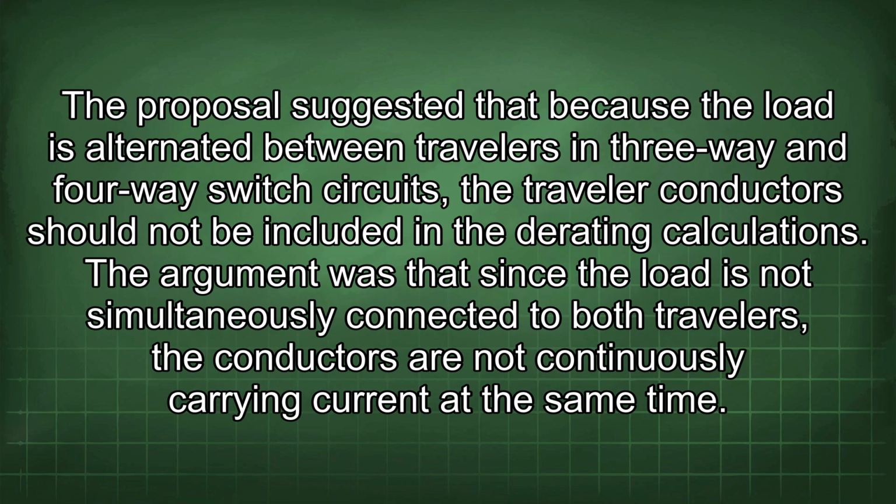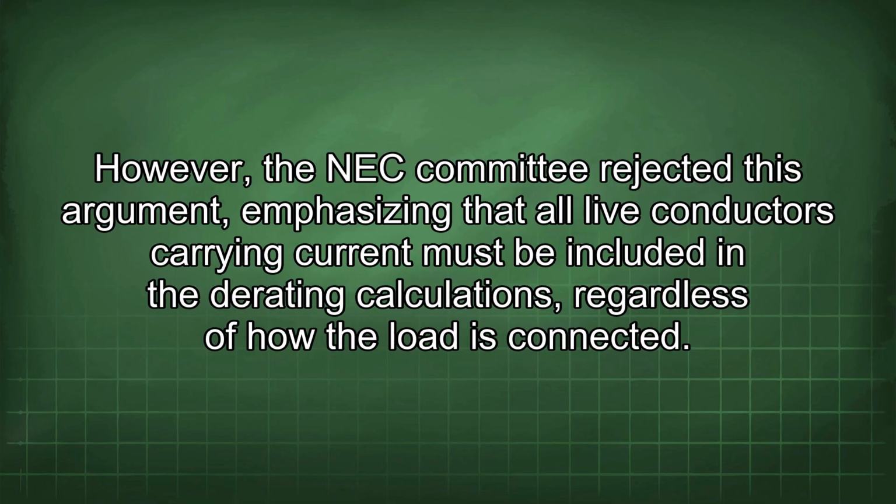The proposal suggested that because the load is alternated between travelers in 3-way and 4-way switch circuits, the traveler conductors should not be included in the derating calculations. The argument was that since the load is not simultaneously connected to both travelers, the conductors are not continuously carrying current at the same time. However, the NEC committee rejected this argument, emphasizing that all live conductors carrying current must be included in the derating calculations, regardless of how the load is connected.